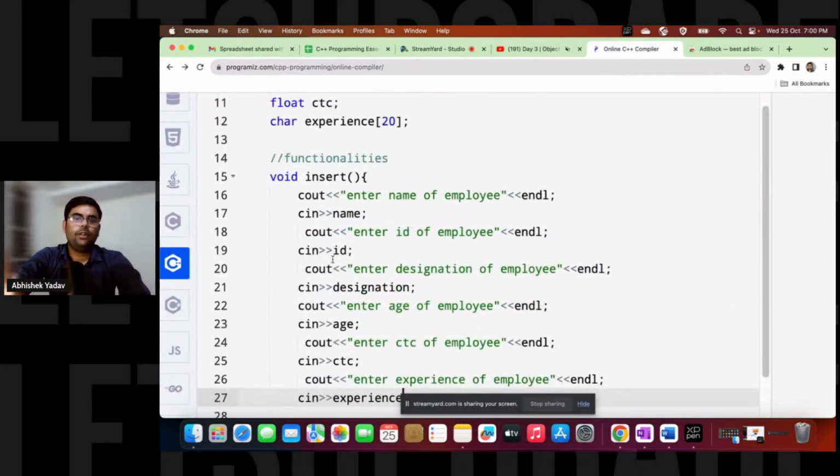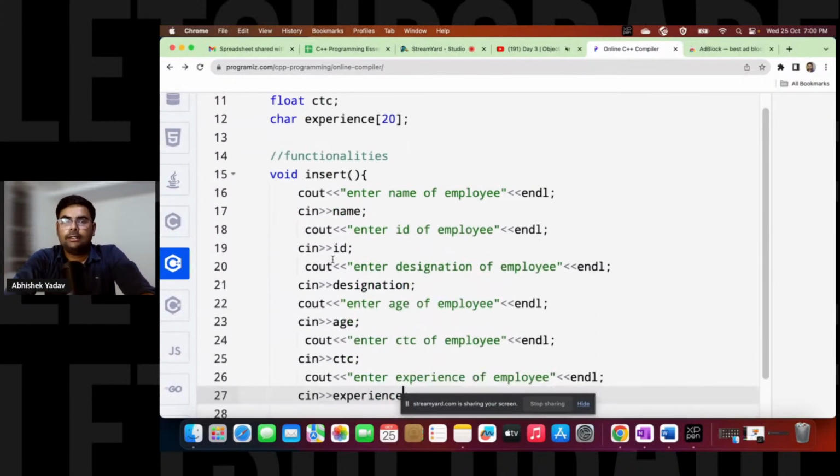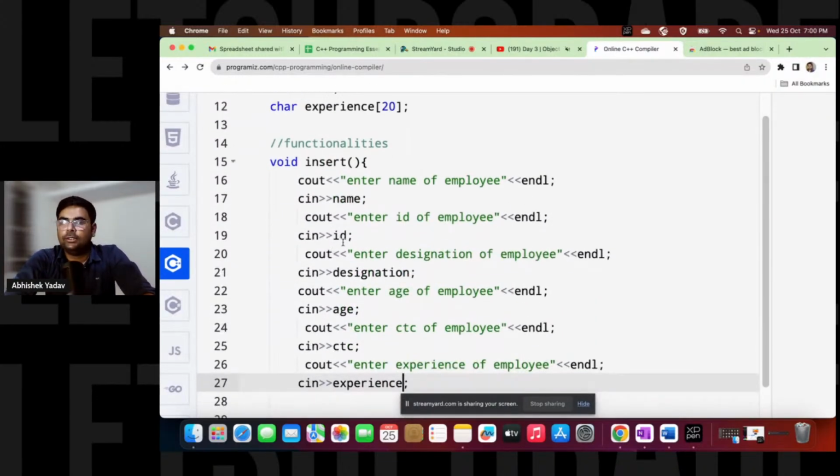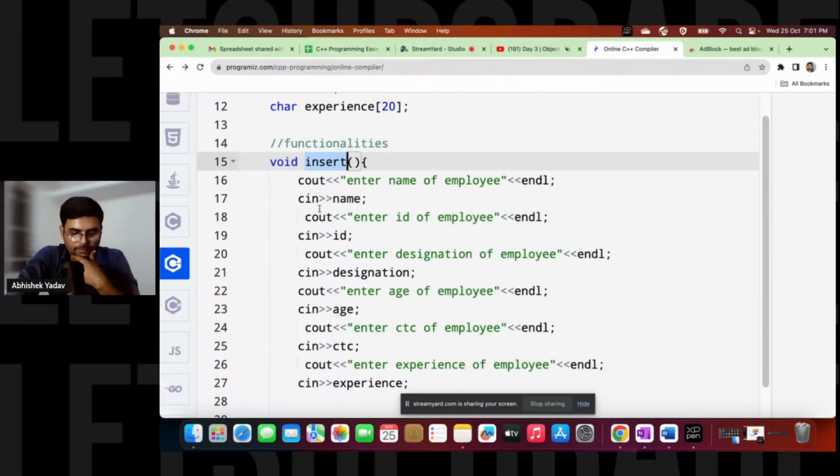This is clear, everyone. What I have done here is I have defined some data members and some functionalities also. And the first functionality is what? I'm taking input from the user inside this insert function with the help of this cin keyword. This is clear? Yes, everyone. Okay.